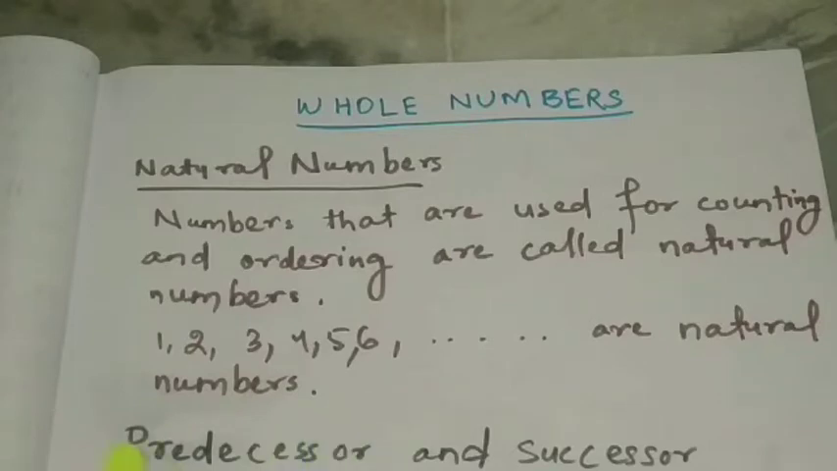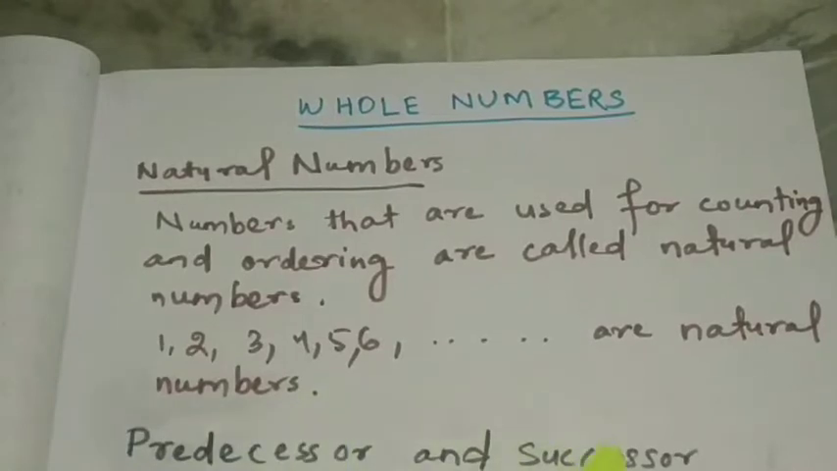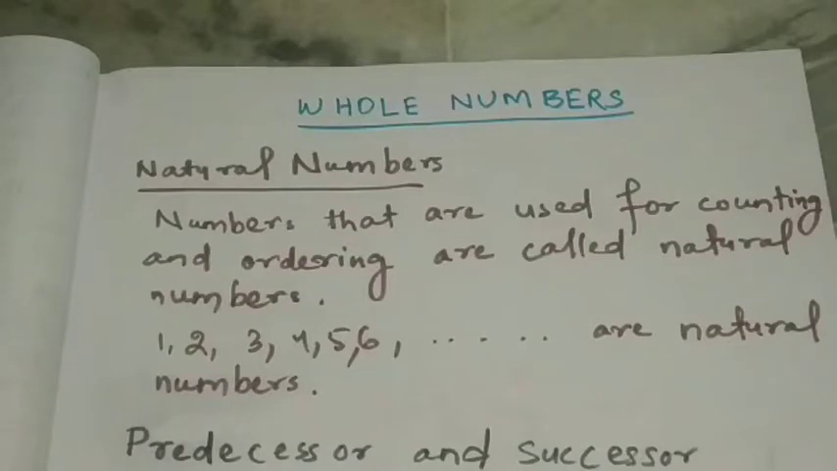Those are natural numbers. Examples are 1, 2, 3, 4, 5, 6, 7, 8, 9, 10, like 100, 200, 300, 400, 1000, thousand, lakh, crore, like this. Those numbers are natural numbers. You have already studied natural numbers, and how we do addition, subtraction, multiplication, division, in the previous class.